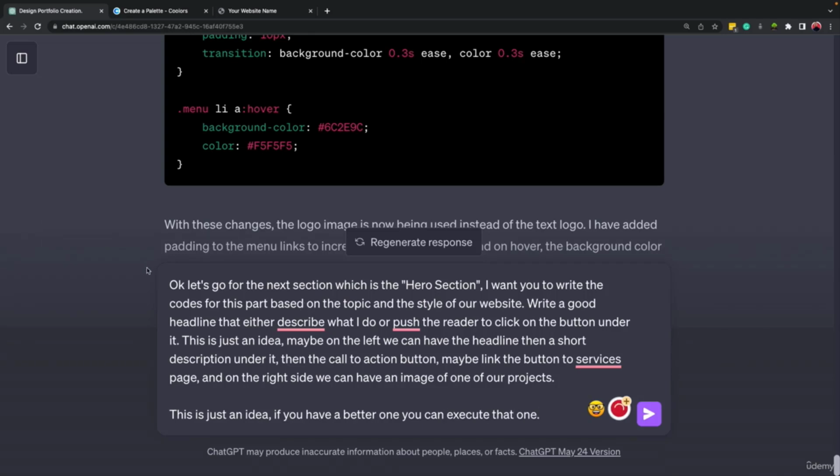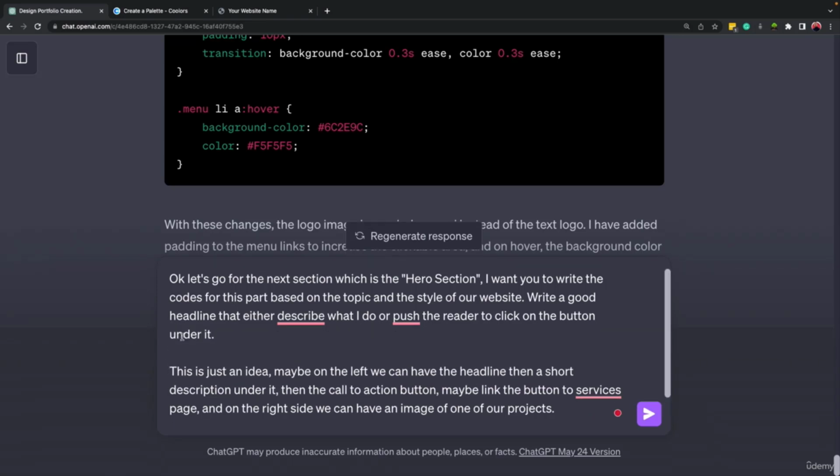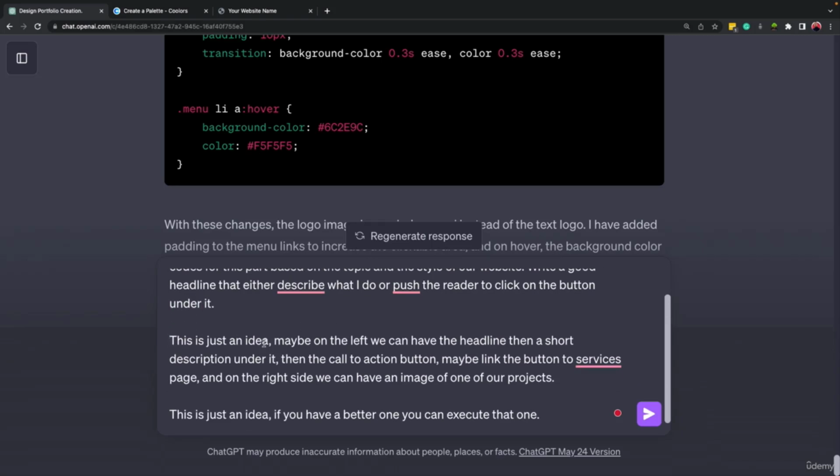All right, so here I mentioned that let's go for the next section, which is called hero section. And I said I want you to write the codes for this part based on the topic and the style of our website. Write a good headline that either describes what I do, or write a headline that pushes the reader to click on the button under it. Then I describe the style and the structure of this part. I mentioned that this is just an idea.